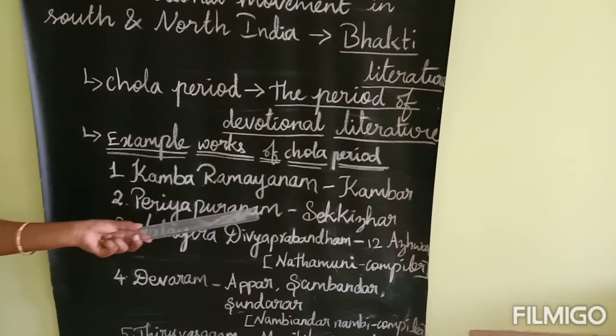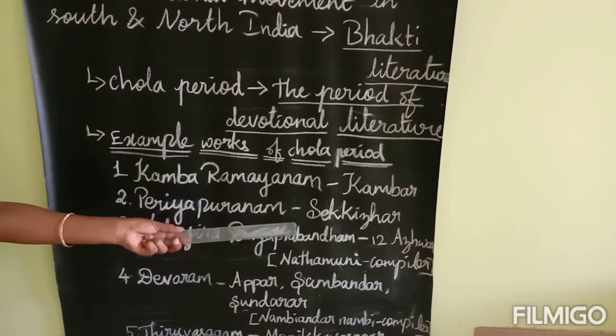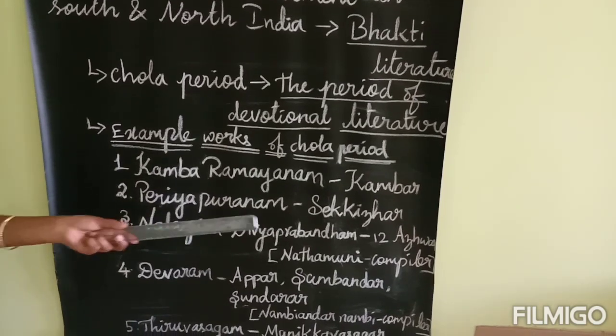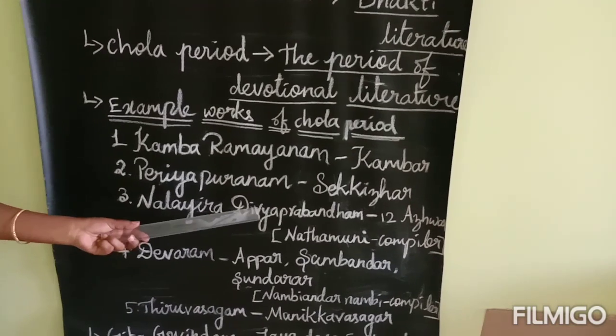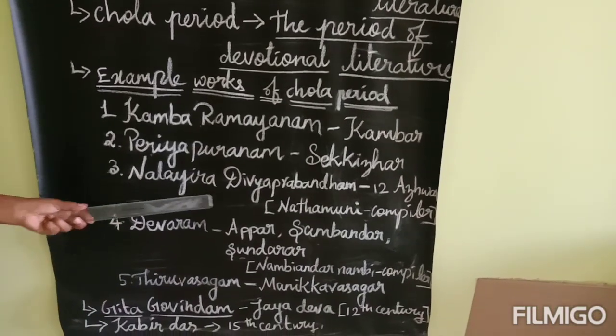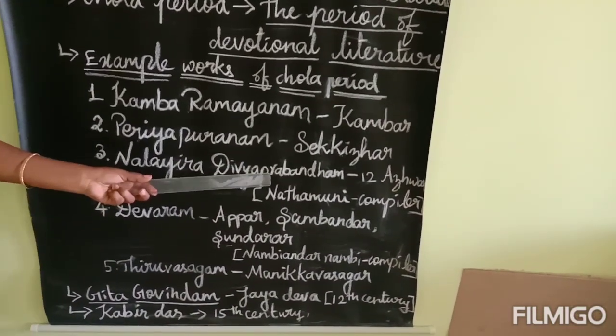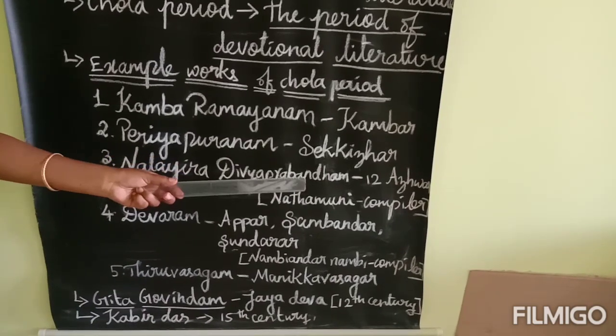Next one is Periya Puranam. Periya Puranam was composed by Sekilar. Who composed the Periya Puranam? Sekilar. Next one is Nalayira Divya Prabandham. What is this? Nalayira Divya Prabandham was composed by 12 Alvars.